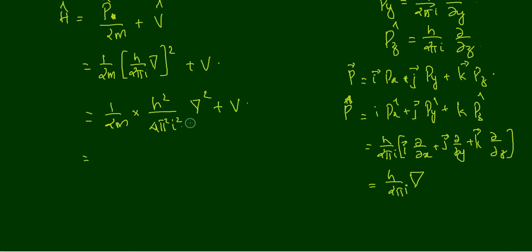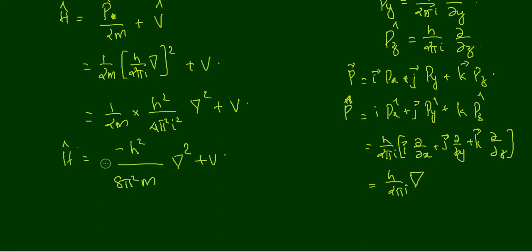So that is equal to, what is i square? Minus 1. So minus h square divided by 8 pi square m del square plus V. That is the Hamiltonian operator.